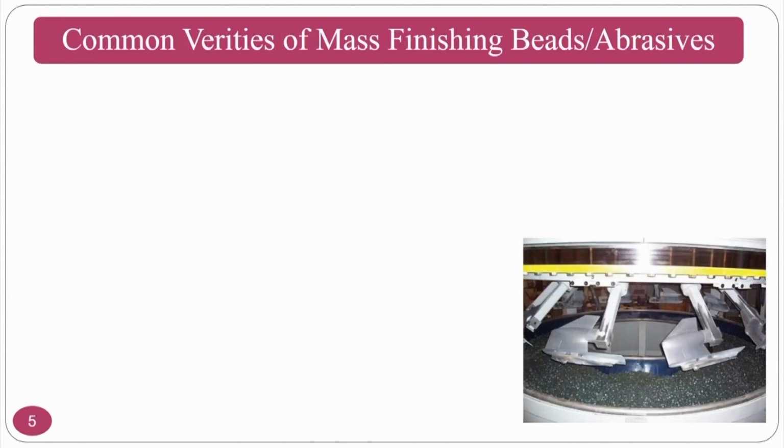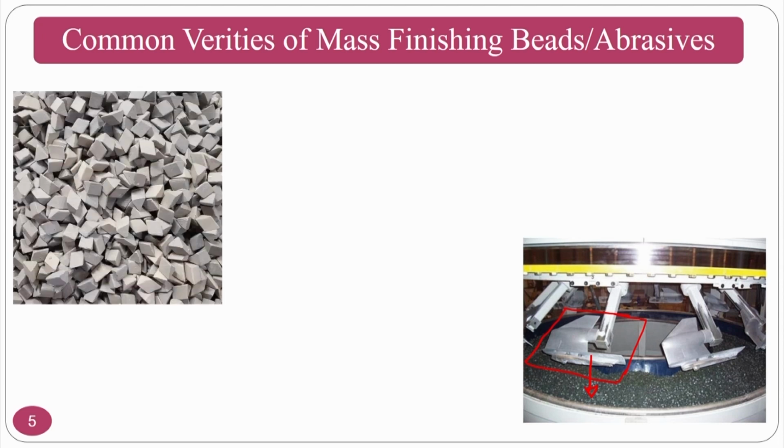You can see here, these are the samples that are to be finished. Once these samples are loaded, they are sent beneath the abrasive particles and then given the local motion. Along with the abrasive interaction, this will be polished. So this can be polished using ceramic.